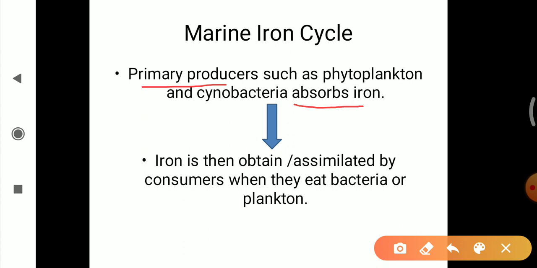Then the iron that has been obtained is assimilated by the consumers, the ones that consume these phytoplankton and cyanobacteria, when they eat bacteria or the plankton. This is all about the marine iron cycle. This is all about the iron cycle, how iron circulates in biotic and abiotic components.